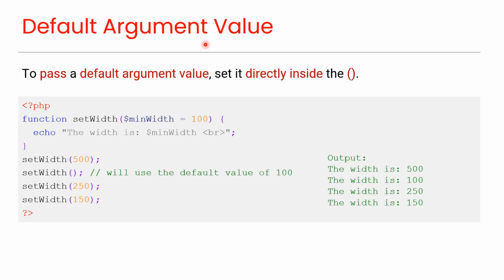Default argument value. To pass a default argument value, set it directly inside the parentheses, like this. Here the minWidth parameter has a default value of 100, meaning, if no value is passed when calling the function, the default value of 100 is used. As you can see in this output.